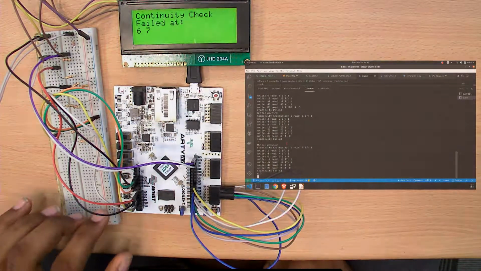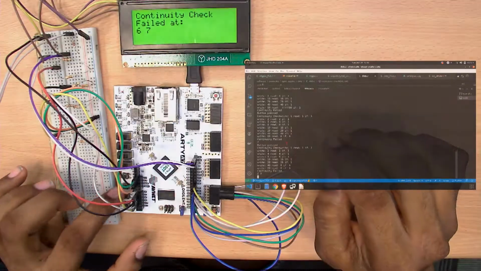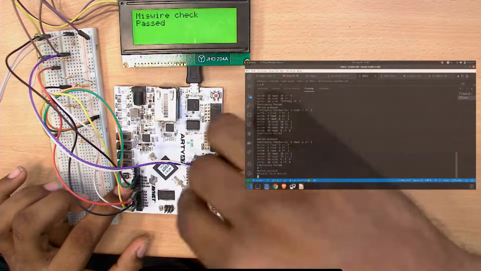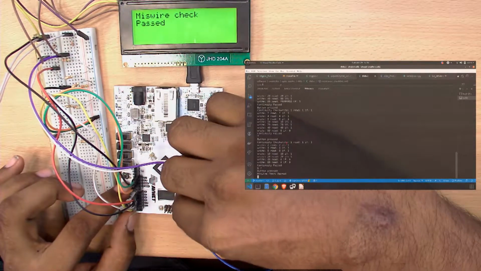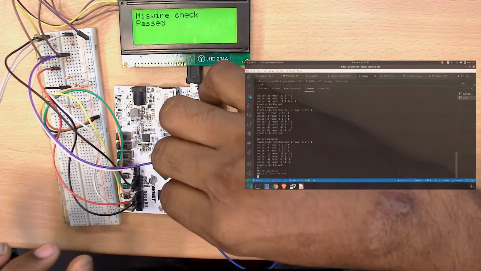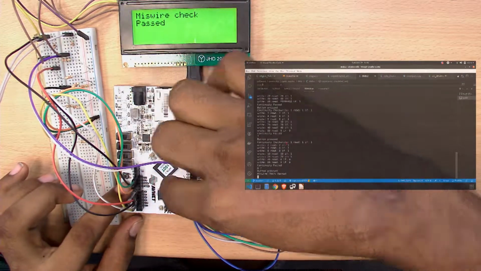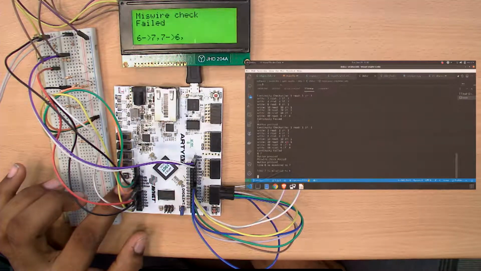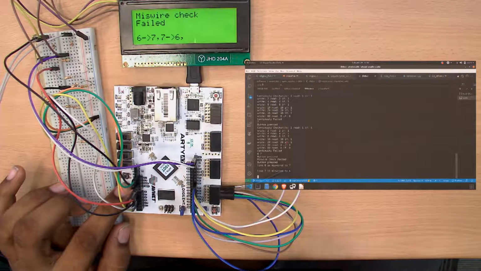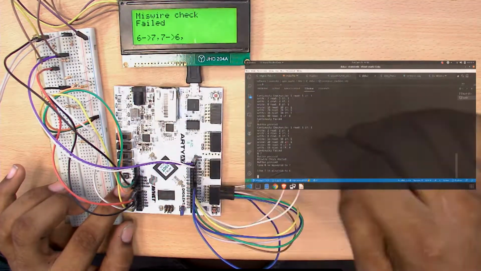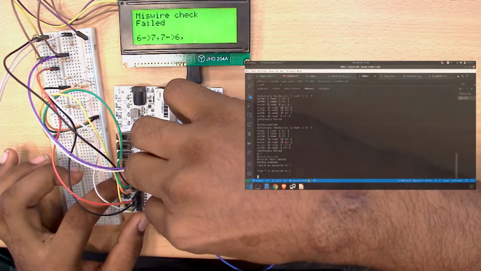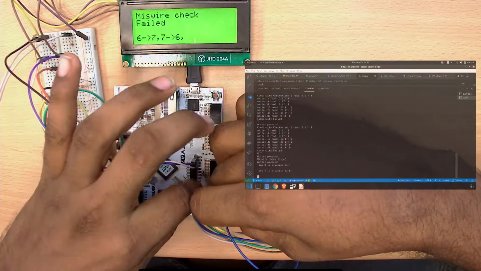Now going for the miswire check. Since no wire has been miswired, it has passed. Now I am swapping lines 6 and 7. Miswire has happened at 6, which is connected to 7, and 7, which has been connected to 6. So this is the concept of miswire. And then going for the short circuit part, I am correcting the values again.